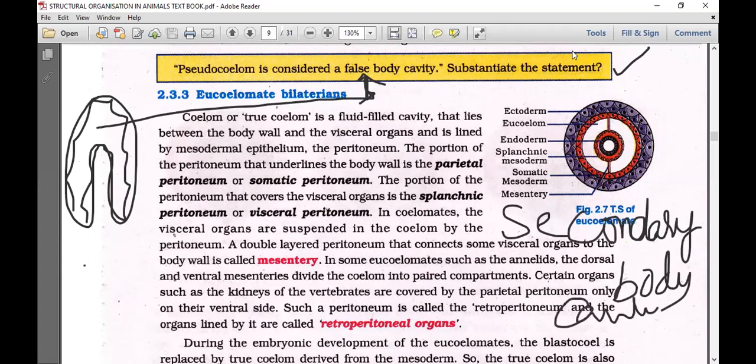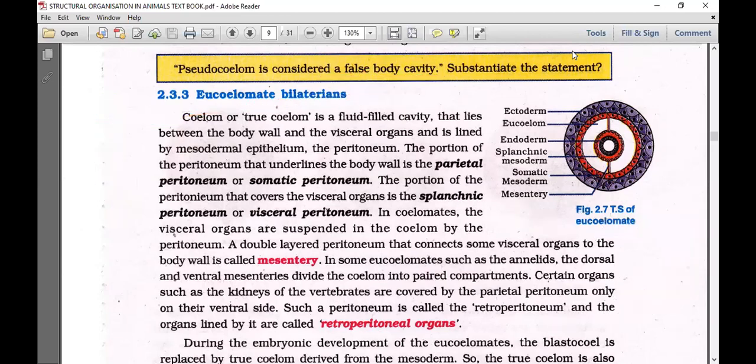But in the case of pseudocoelomates, we have seen earlier, the mesoderm went only towards the ectoderm, and this cavity remains in the adult. That's why, as they have the primary body cavity, we consider it a false body cavity. Or in other words, a cavity which is not lined by mesoderm we can say is a false body cavity. So whom can we call a true body cavity?